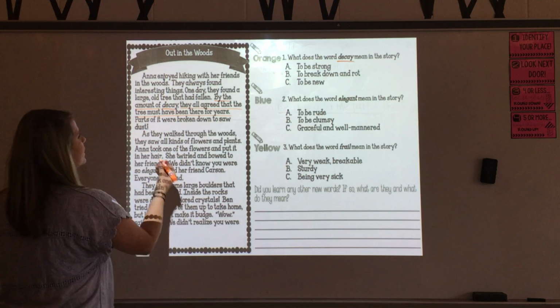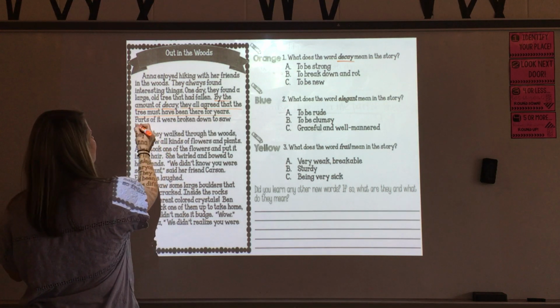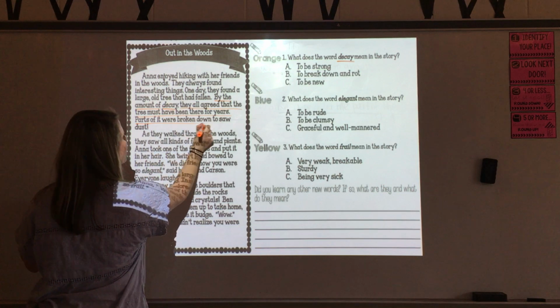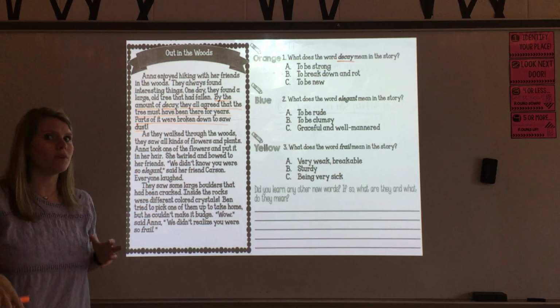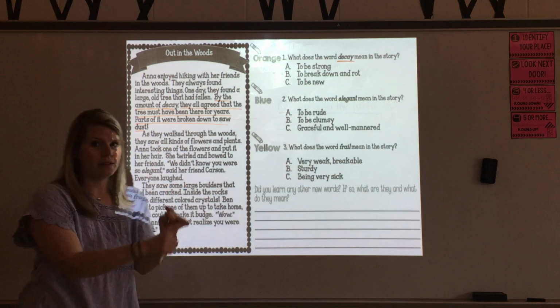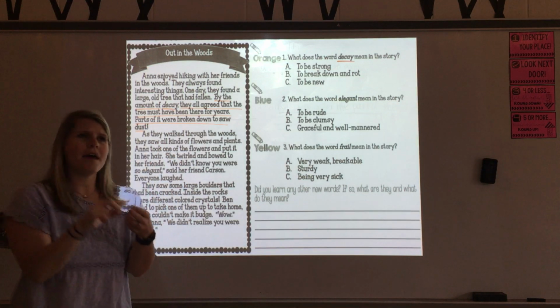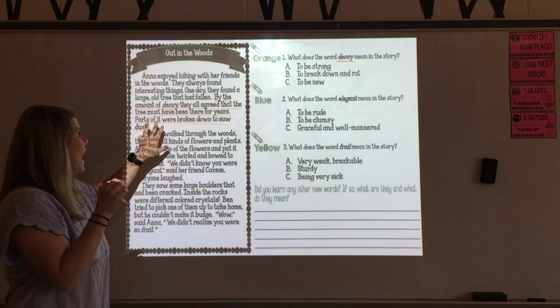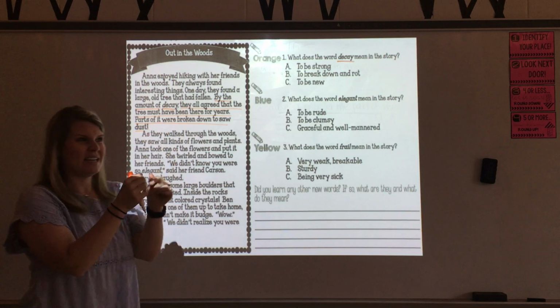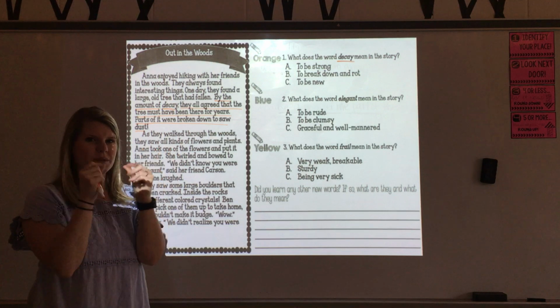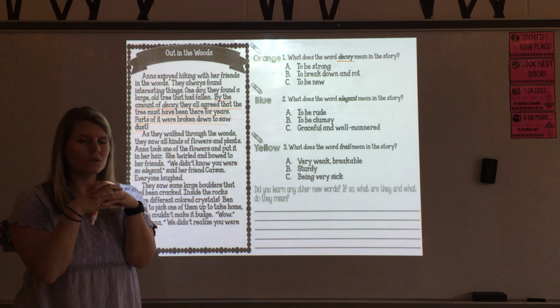So here's the next sentence. It says, parts of it were broken down to sawdust. Oh, okay, I've got a little bit more to work with now. I know it's been there for years. I know that means it must be old. I know parts of it were broken down, meaning the tree wasn't big and strong. It was dusty and old.